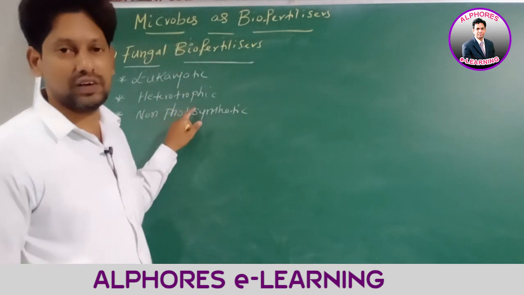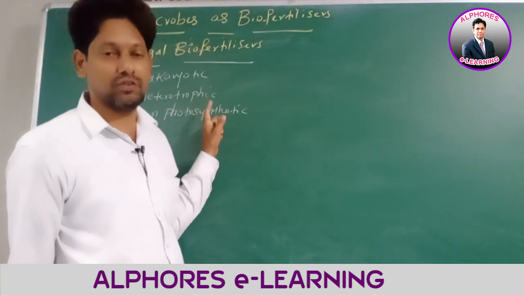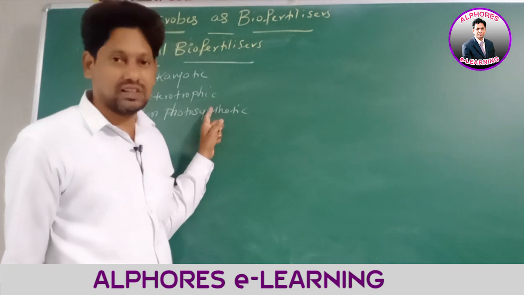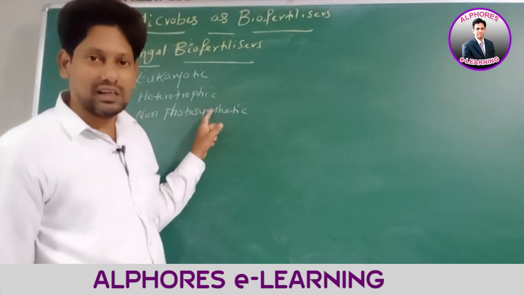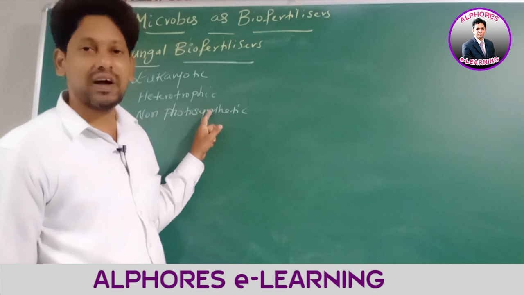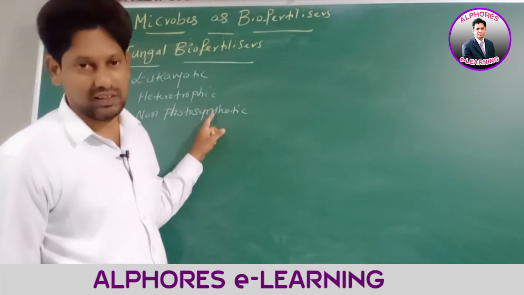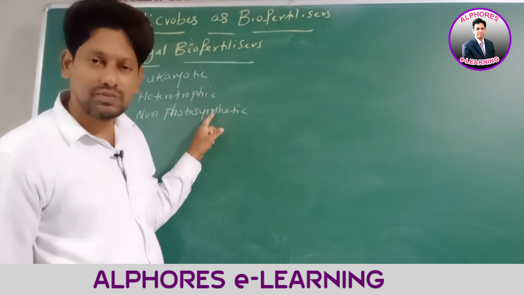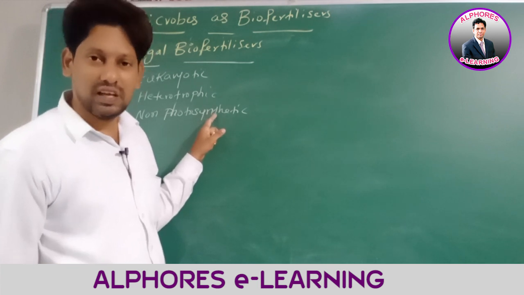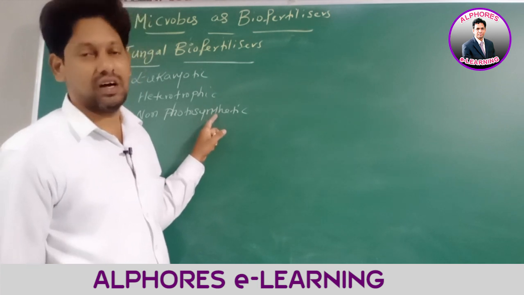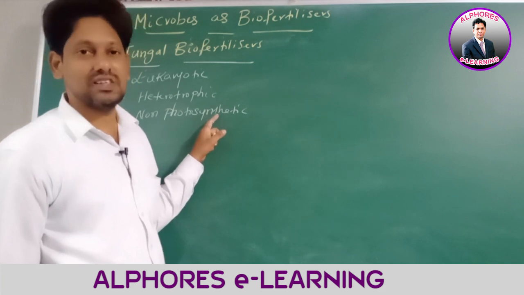Now listen to this statement. Fungi form symbiotic associations with the roots of higher vascular plants. What is this association called?